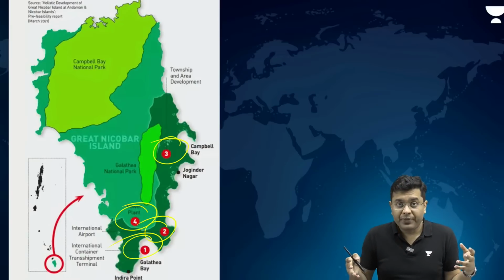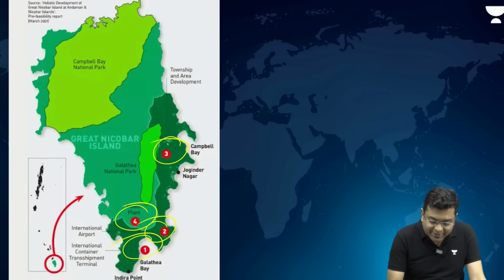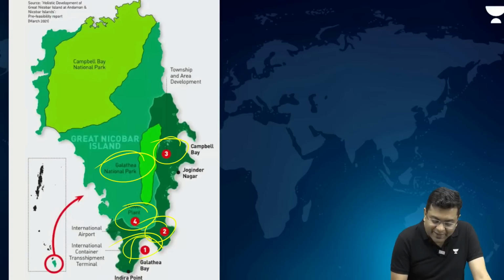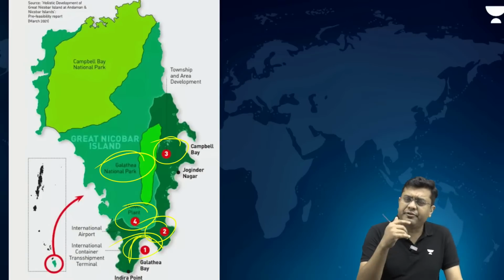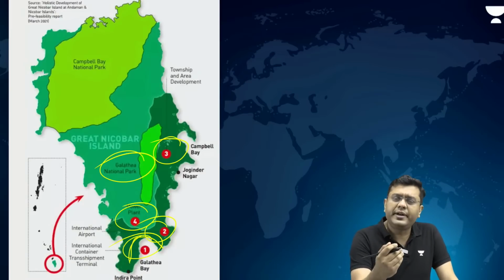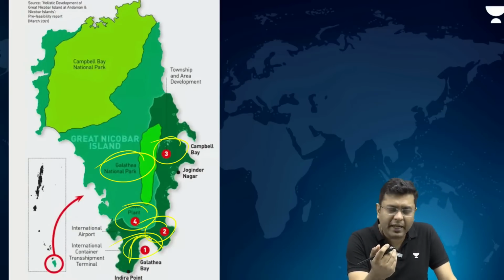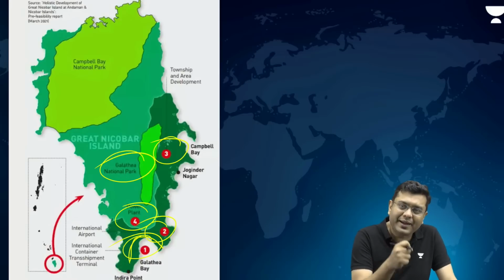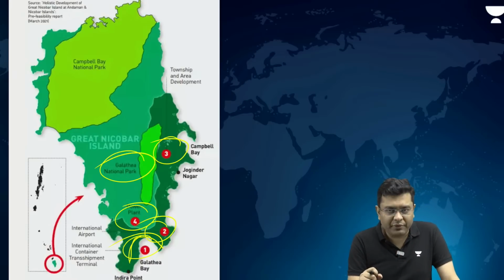but then the activists argue that these tribal regulated areas should not be tampered with at all. And also there is the aspect of Galathea Bay, where you have the Galathea National Park as well. This Galathea Bay is very vital for certain types of birds, the leatherback turtle, horseshoe crabs. So, it basically houses a very critical aspect of biodiversity.